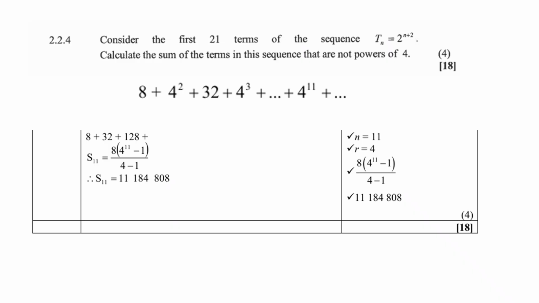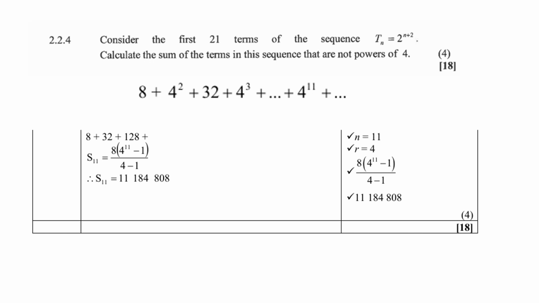Now remember, there's 21 terms in total. Right, so that means that 11 of them will not be powers of 4, and then the other 10 will be powers of 4, because we're starting with 8, which is not a power of 4, so therefore it's 1 extra, so it is 11. So now we're dealing with 8 plus 32 plus 128 and so forth. So sum to 11 terms, and don't forget now, 11 terms, not 10. So the sum formula, so a is 8. And then, of course, now r is 4, people, don't forget now. So it's 8 times 4 to the power 11 minus 1 over 4 minus 1.